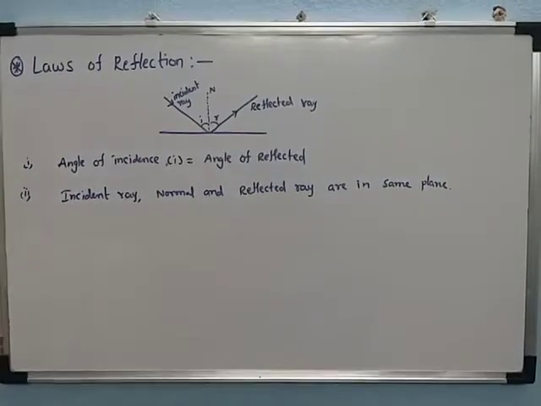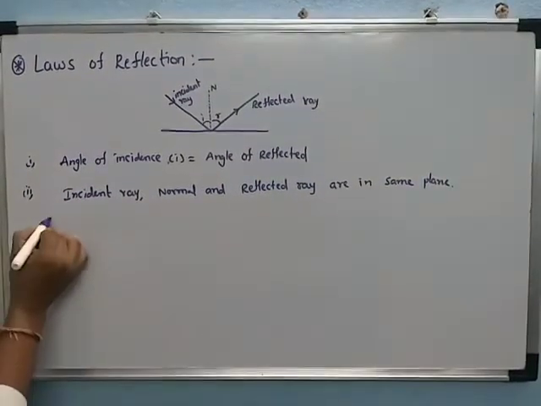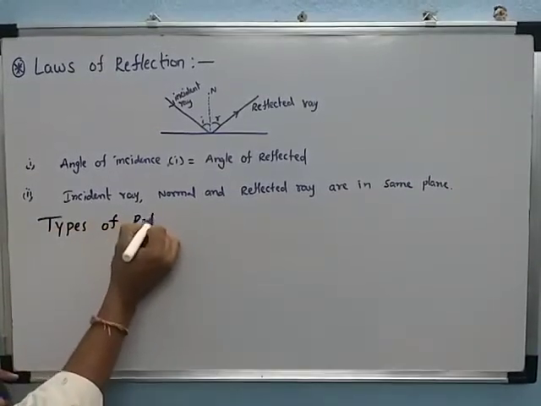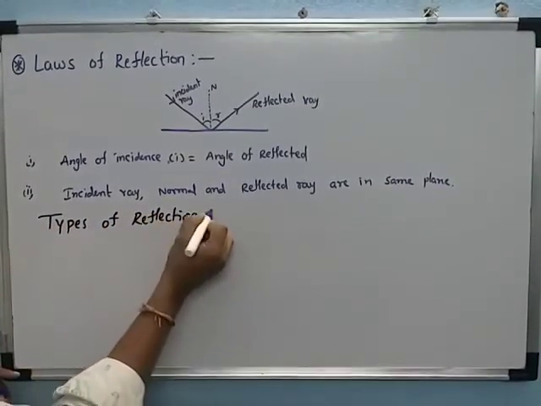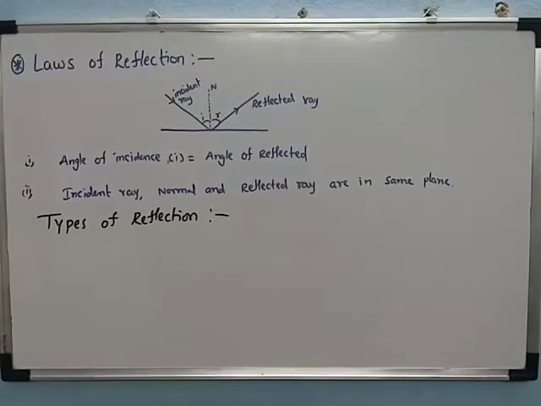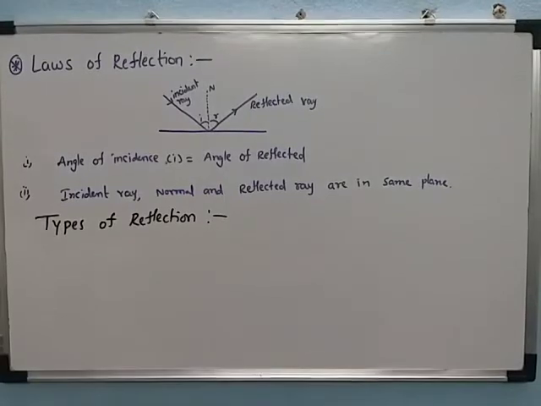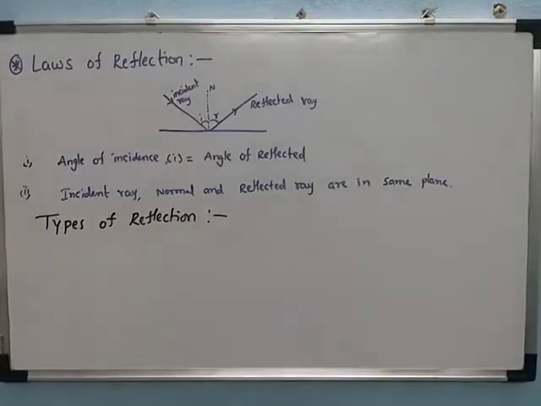Okay. Now next we are discussing the types of reflection. Basically we have two types of reflection.